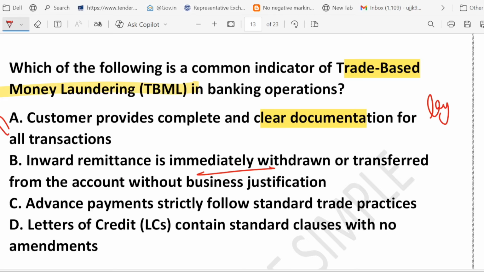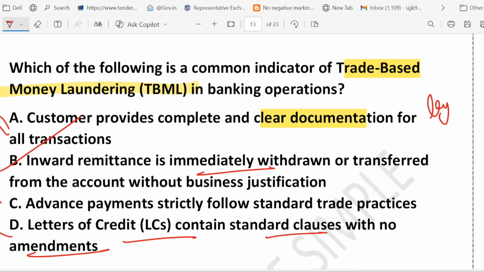What about C? C says advance payment strictly follows standard trade practice. That is expected and safe, right? So that is not money laundering. And D, letter of credit contains a standard clause with no amendment. A standard letter of credit is fine. The problem is when letters of credit have repeated amendments or unusual clauses that raise suspicion. Suppose there is some unusual clause in the letter of credit. Obviously, it will raise suspicion.